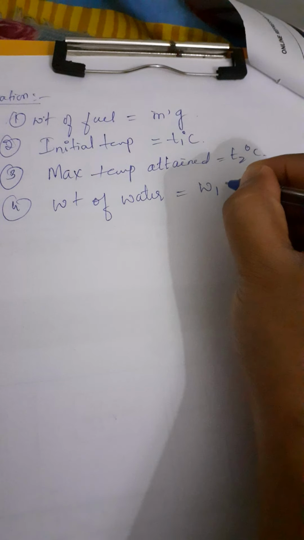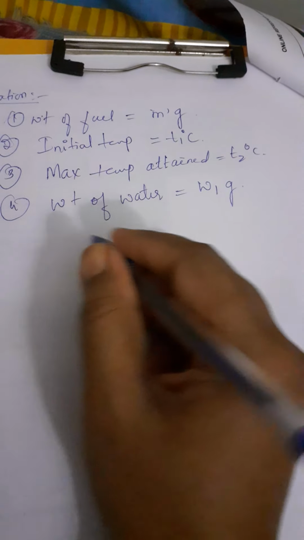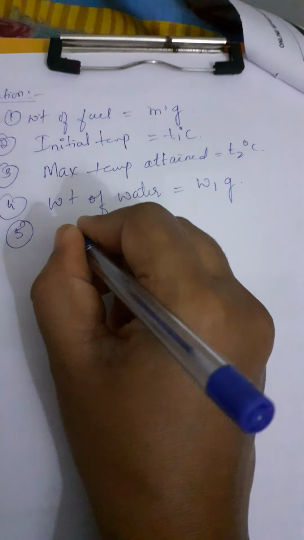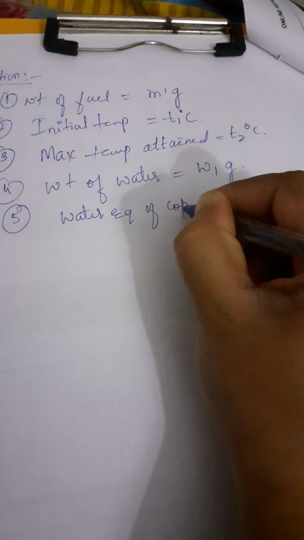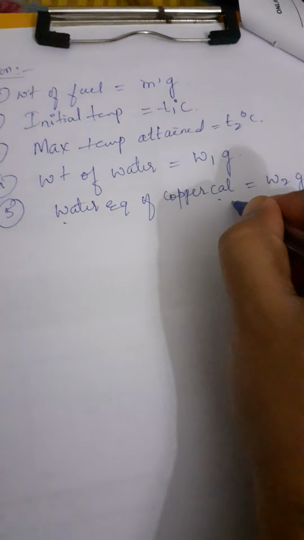Now, weight of water, it is W1 gram. Then water equivalent of copper calorimeter, it is W2 gram. Now what is water equivalent of copper calorimeter?